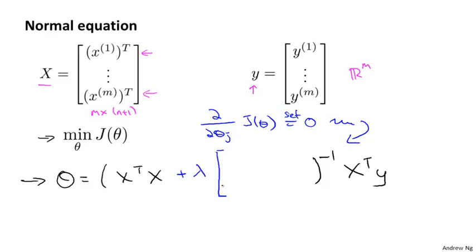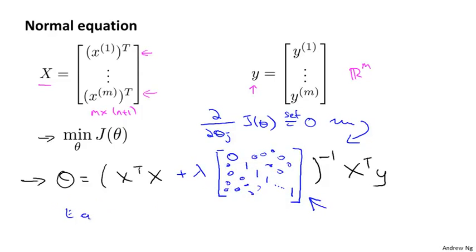Inside this parenthesis, you end up with a matrix like this: 0, 1, 1, 1, and so on, 1 until the bottom. So this is a matrix whose upper leftmost entry is 0, there are 1s on the diagonal, and zeros everywhere else, because I'm drawing this a little bit sloppily.